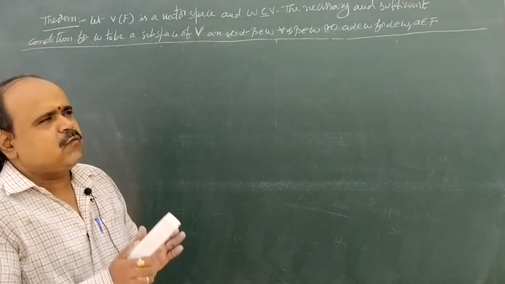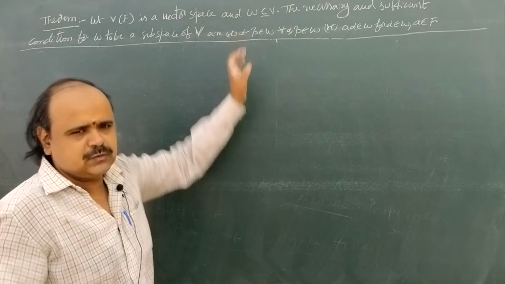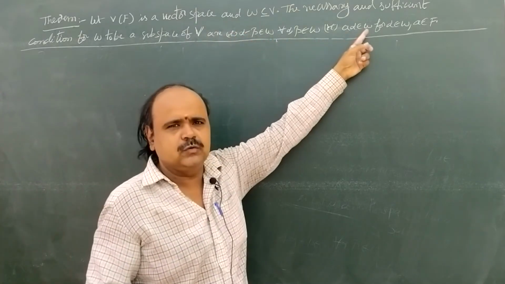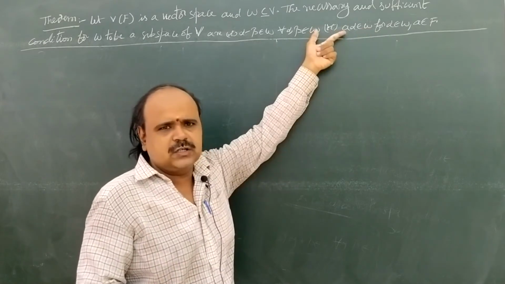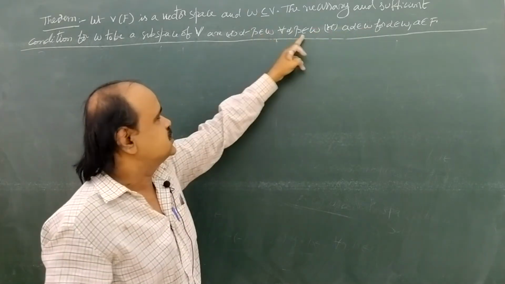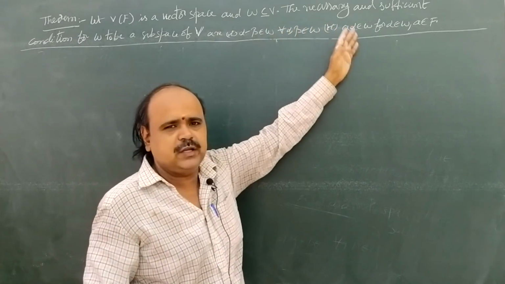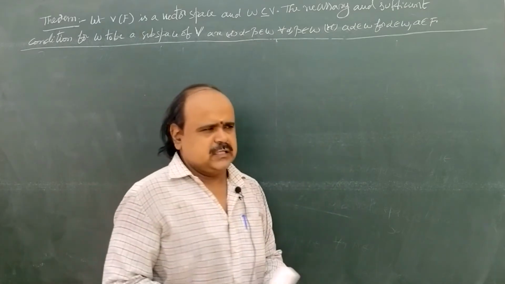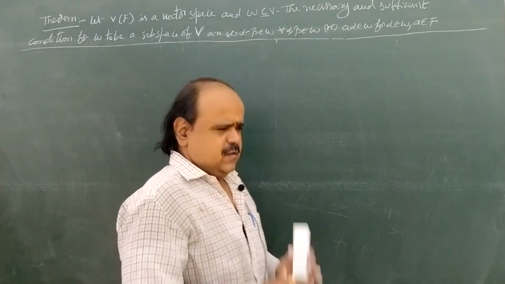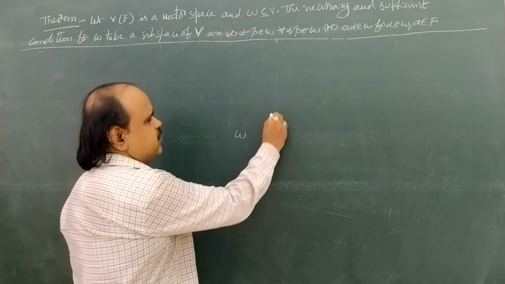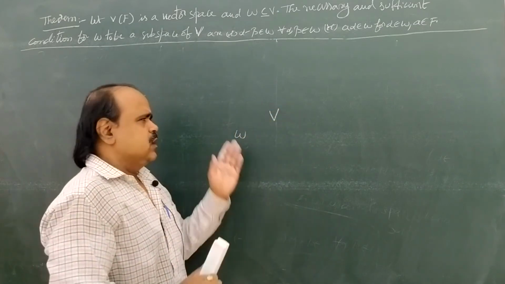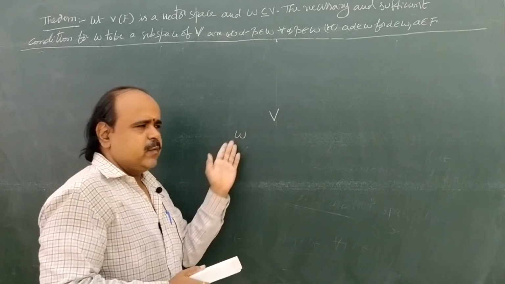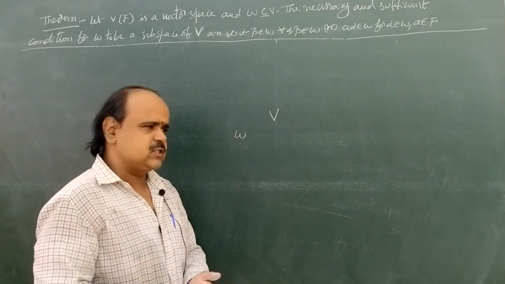So why are we proving this theorem? We only proved alpha minus beta belongs to W and alpha belongs to W. What is the use of these two conditions? By these two conditions only, W is directly a subspace of V. For example, if W is a subset of a vector space capital V, to prove W is a subspace of V, we have to prove W is itself a vector space.